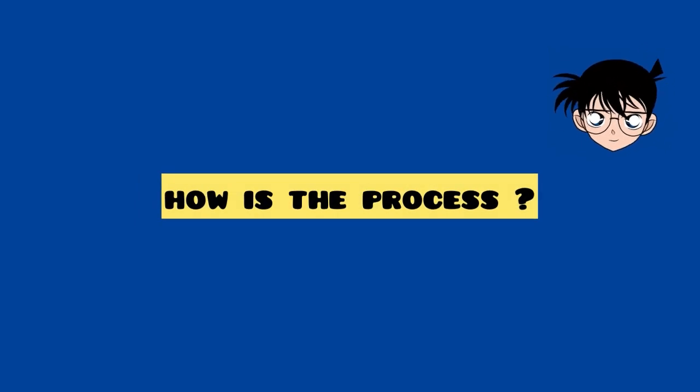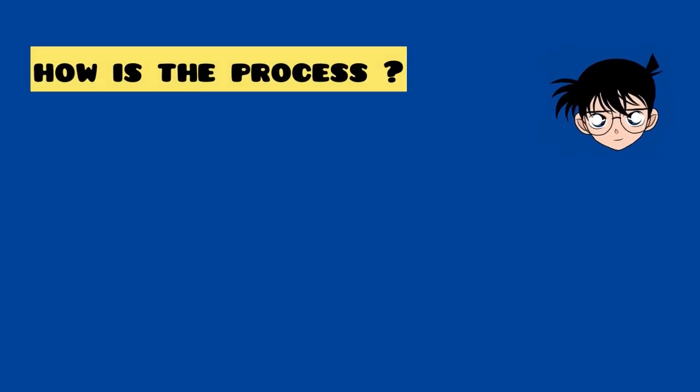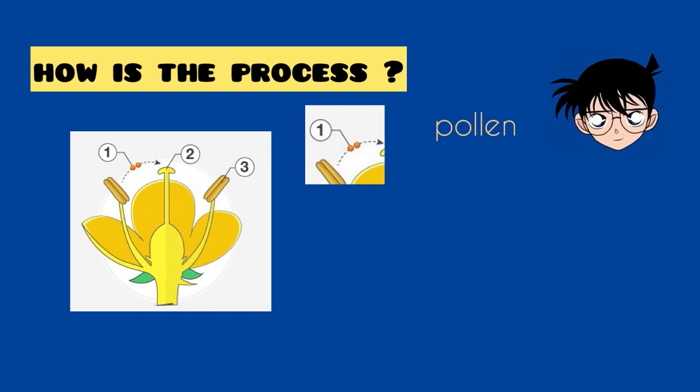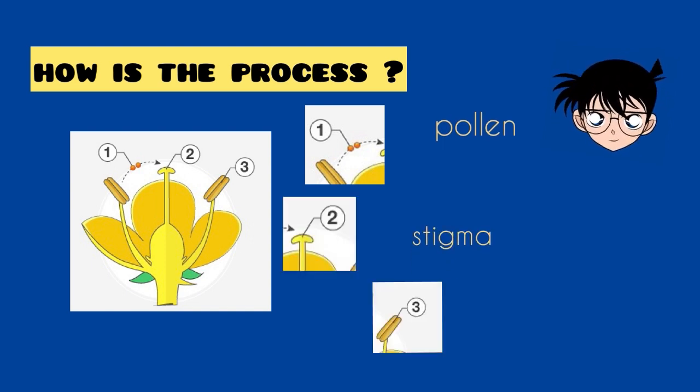How is the process? Do you guys understand how the process happens? Let me show you how the process happens. This is pollen, this is stigma, and this is anther.